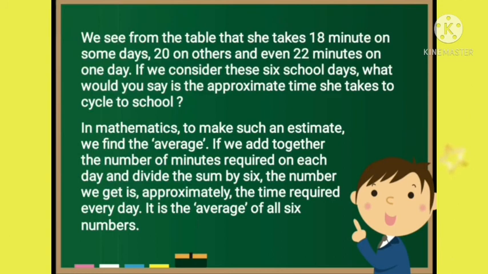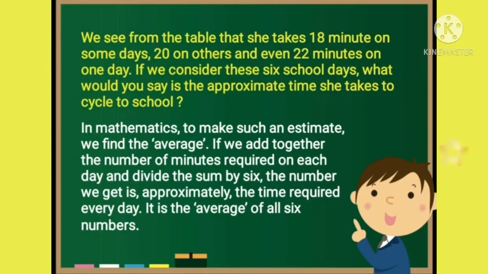We see from the table that she takes 18 minutes on some days, 20 on others and even 22 minutes on one day. If we consider these 6 school days, what would you say is the approximate time she takes to cycle to school?